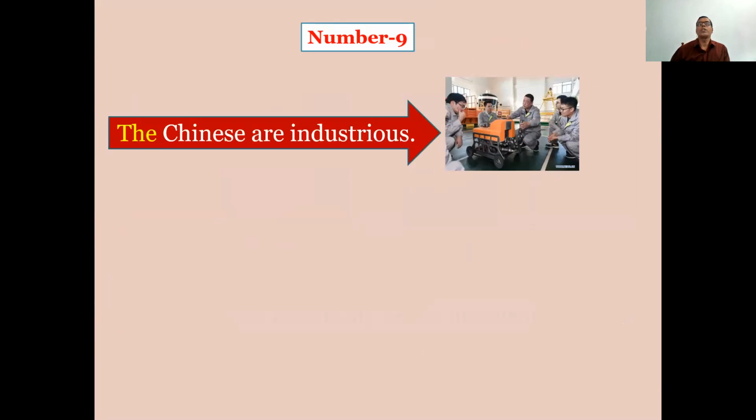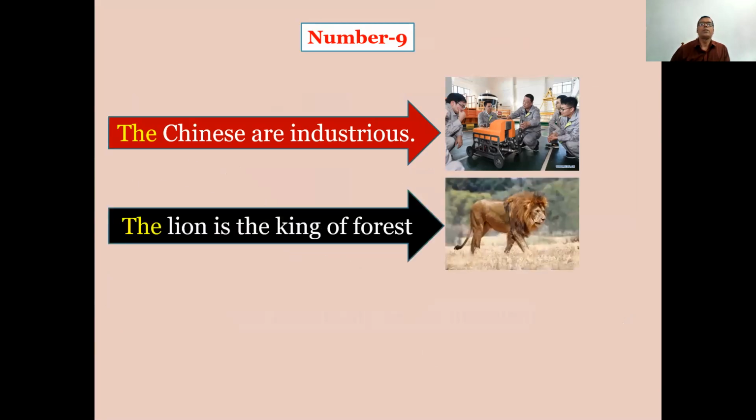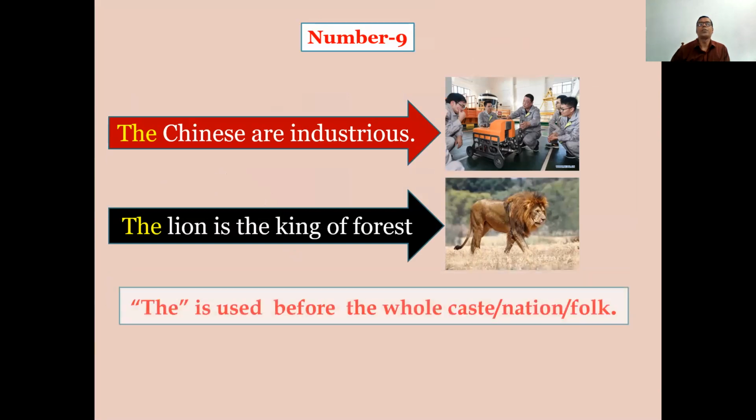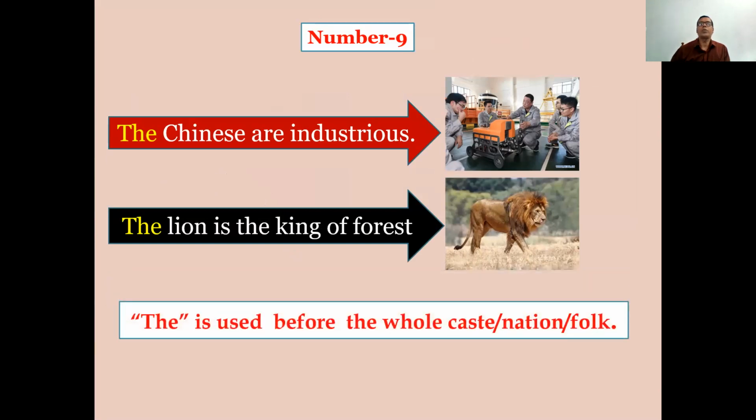Number 9. The Chinese are industrious. The lion is the king of forest. The is used before the whole caste, nation, oblique folk.